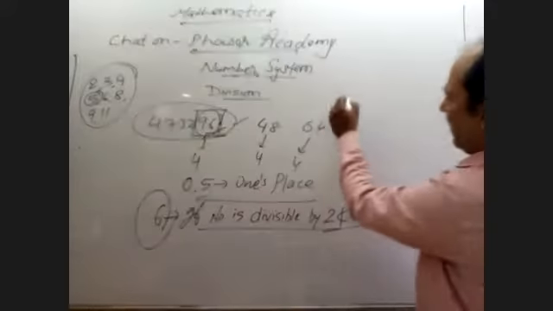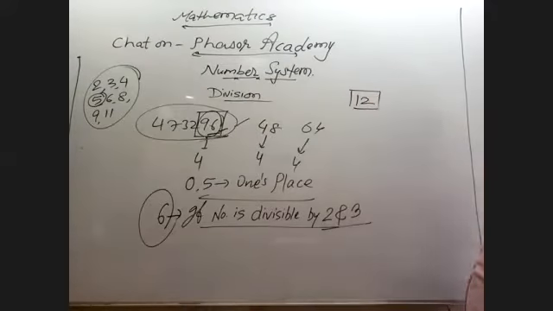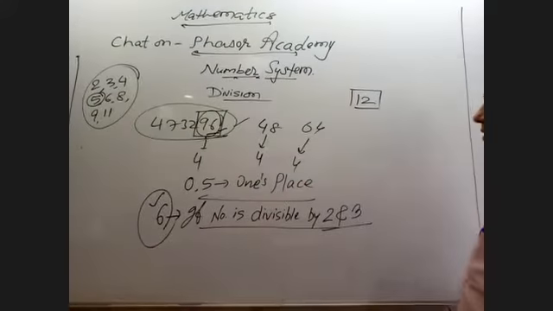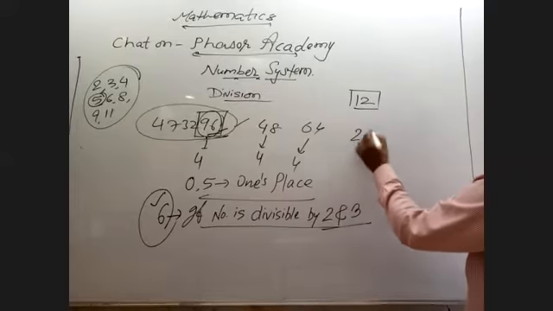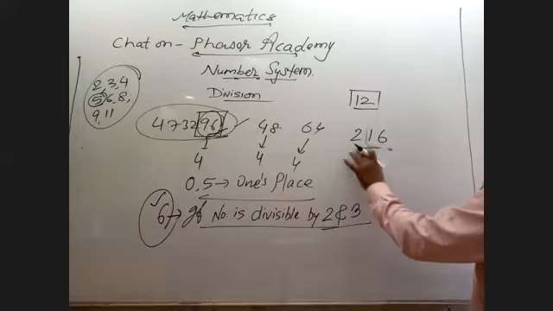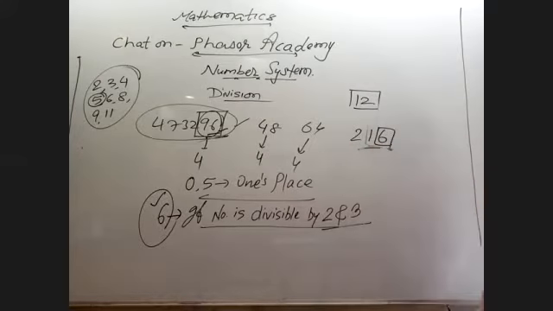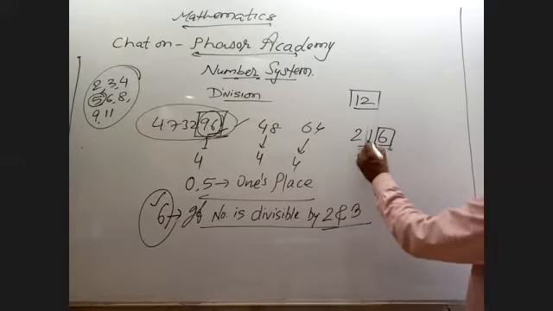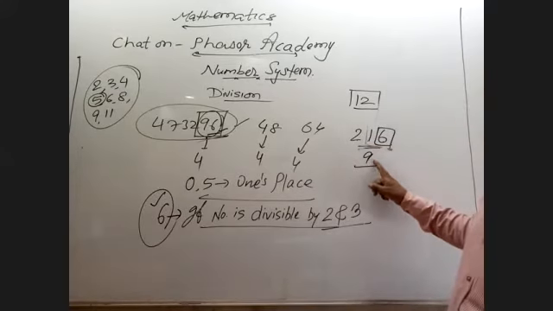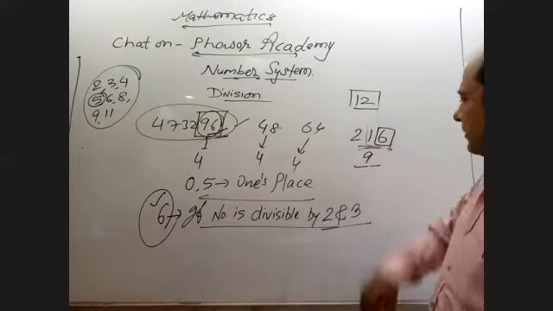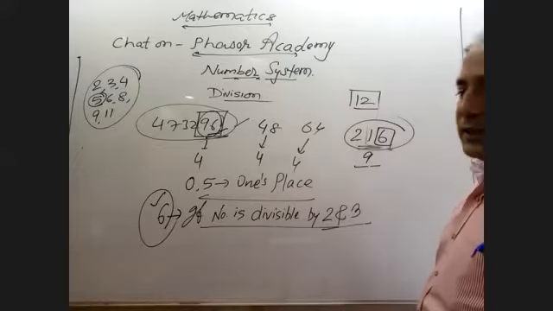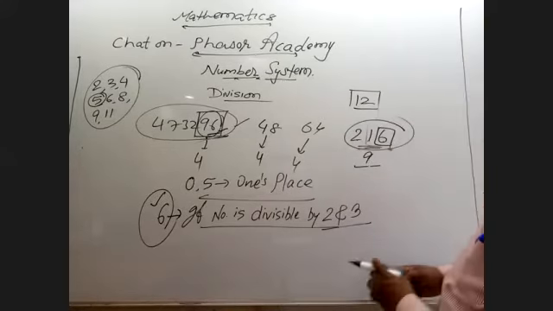You can see a very simple example like 12. 12 is divisible by both 2 and 3. That's why it is divisible by 6. Right? Suppose I have a number 216. You can see it ends in 6, so it is divisible by 2. 216: 6 plus 1 is 7, plus 2 is 9, which is divisible by 3 also. Right? So that means this 216 is divisible by 6 also. Test of divisibility of 8.